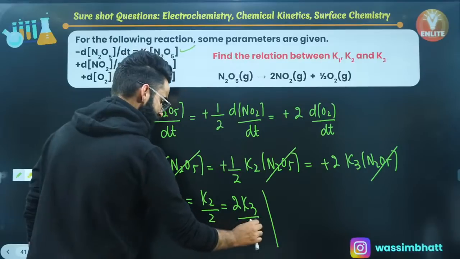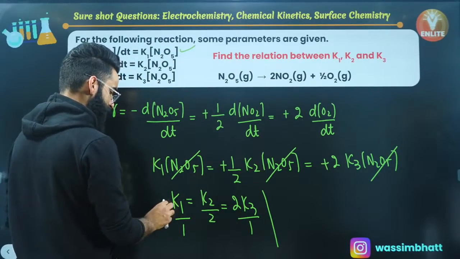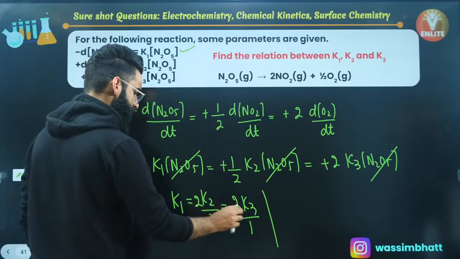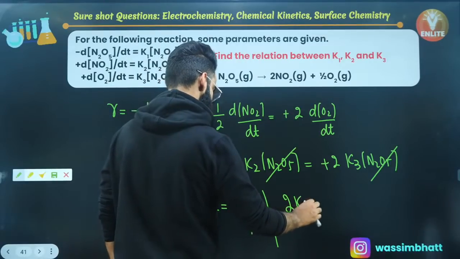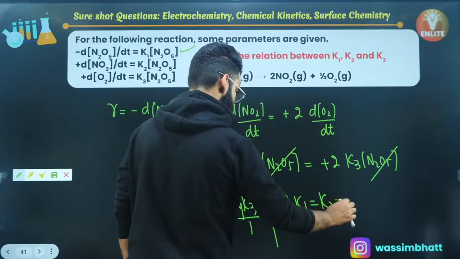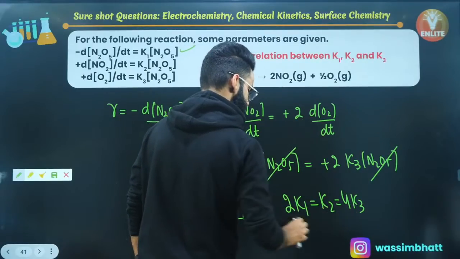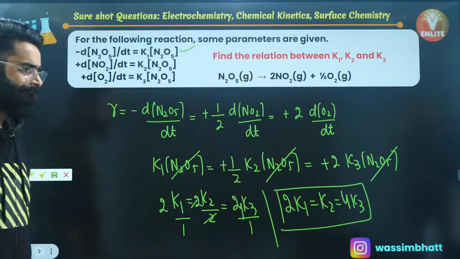Perfect. If you take the LCM of the denominators, the LCM of the denominators comes out to be 2. So I'm going to multiply everywhere with 2. When I multiply everywhere with 2, the final answer comes out to be 2 times K1 is equal to, the 2 got cancelled out, K2, is equal to 4 times K3. This is the final relation between K1, K2 and K3 which you were supposed to calculate, right?